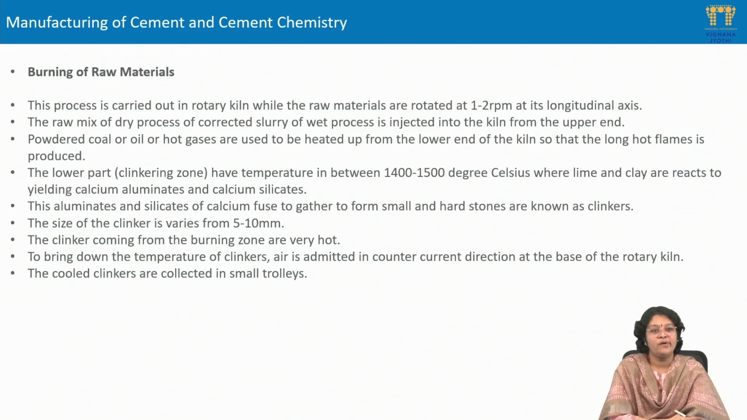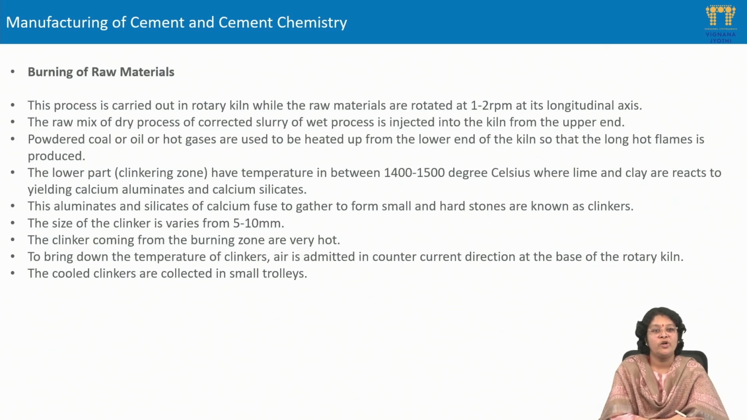And the next stage involved in the manufacturing of cement is the burning of the materials. In this process, we use a rotary kiln into which the materials are passed. It spans several meters depending upon the capacity of the cement plant, and it is rotated at a speed of 1 to 2 RPM along its longitudinal axis. The raw mix from the dry process and the corrected slurry of the wet process are injected into the rotary kiln from the upper end.